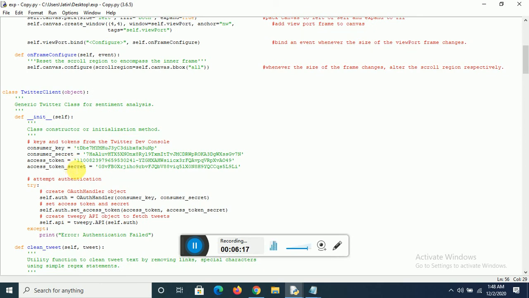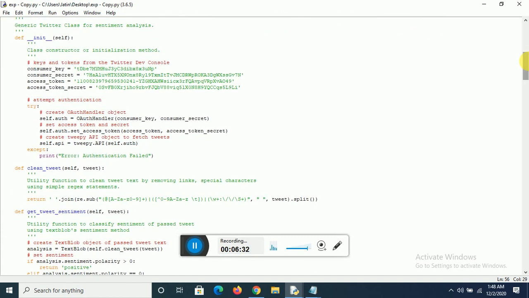To access the Twitter API, you need to have a developer account first of all. When you make a developer account, these are the 4 keys which will be provided to you and which you have to enter to access the Twitter API. It is going to be accessed through a developer account basically. So there we enter the consumer key, consumer secret, access token and access token secret for authorization.